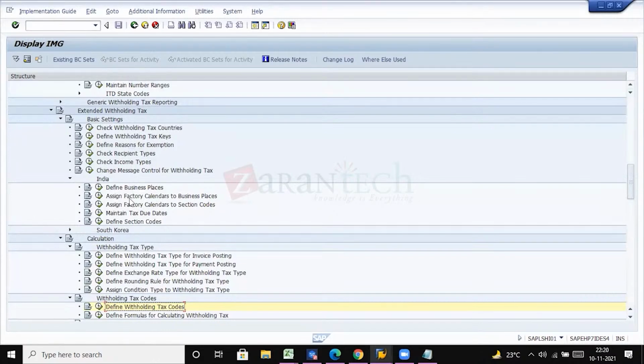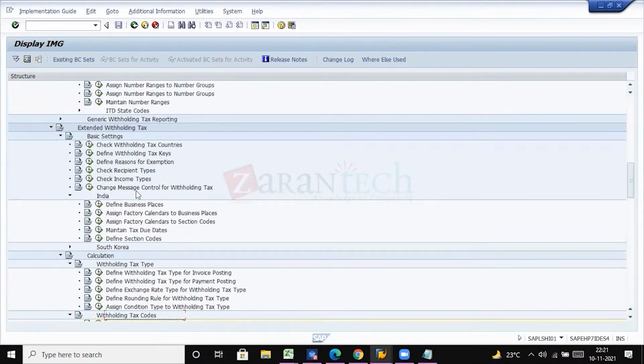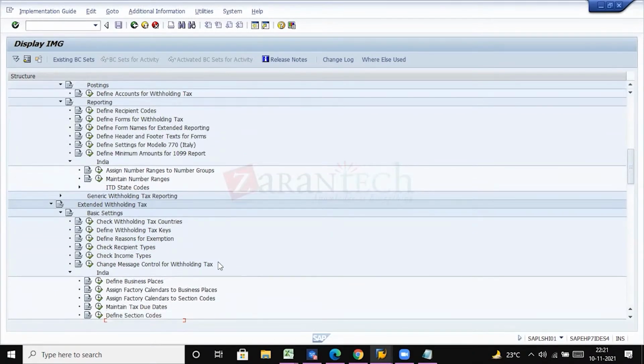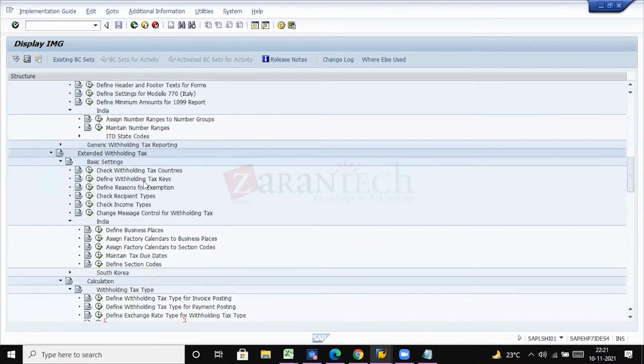Earlier, for Indian income tax purposes, we usually define business places, and previously this configuration did not fall under business area. Business places will not apply for the US, but we'll be defining business places for India, factory business places.